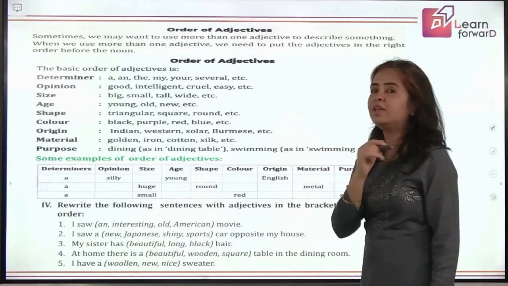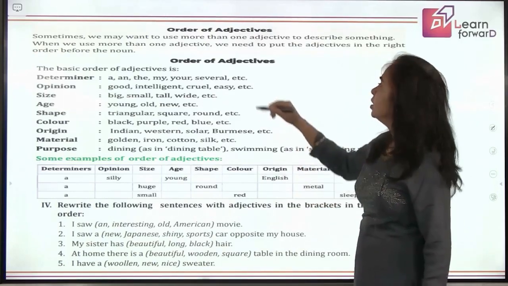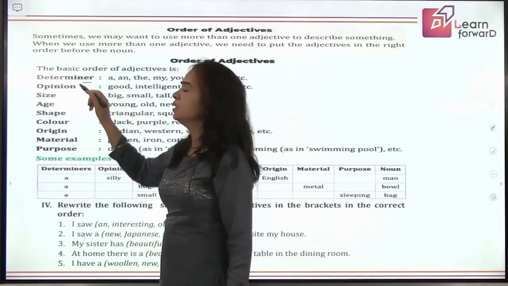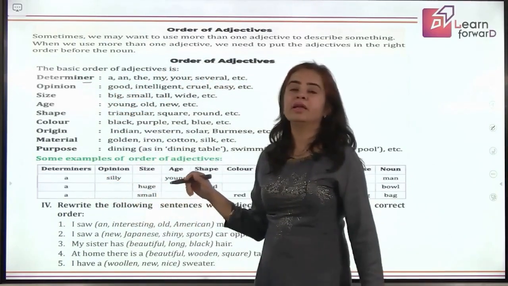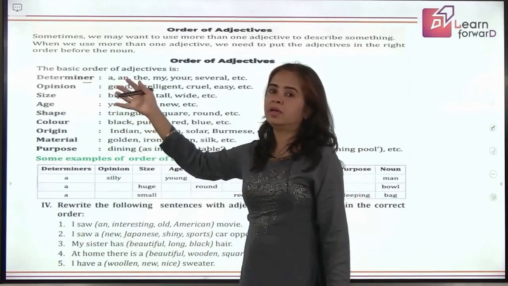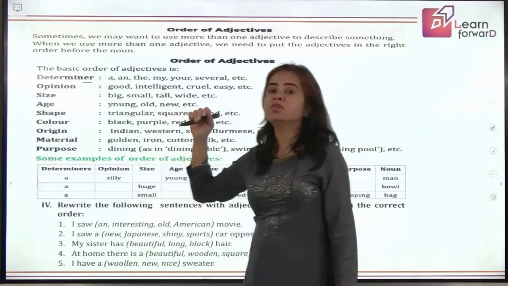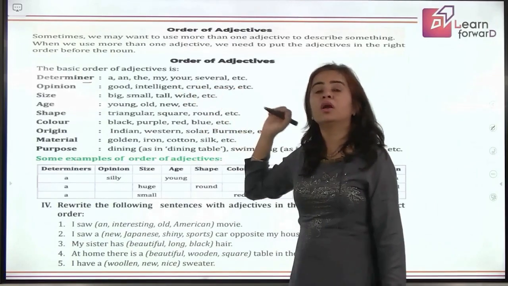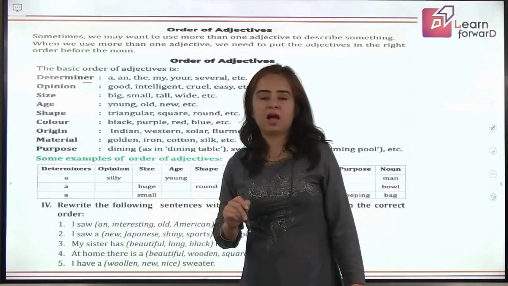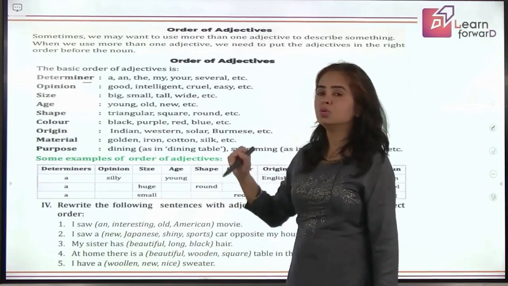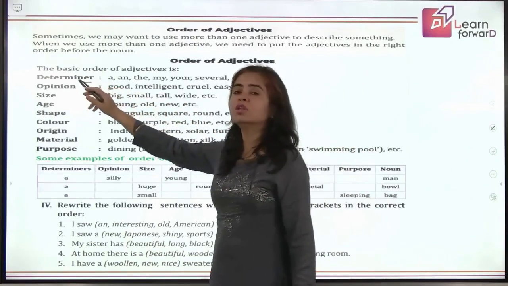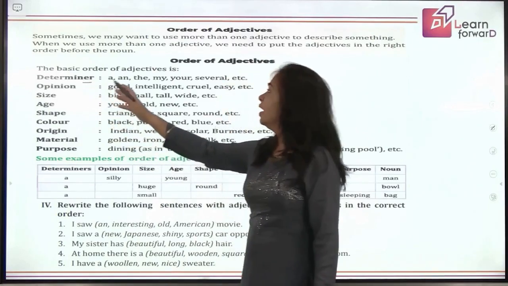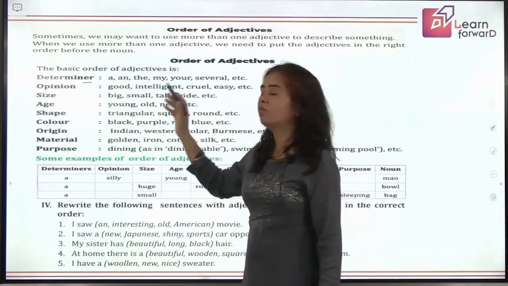I'm going to tell you a tricky word for that. So what is the order of adjectives? So, first of all, you will be using the determiner. What are determiners? The articles are included in determiners. Your possessive words are also included in determiners. Your quantitatives and distributives are also used there, right? So the first adjective you'll be writing is a determiner out of these.